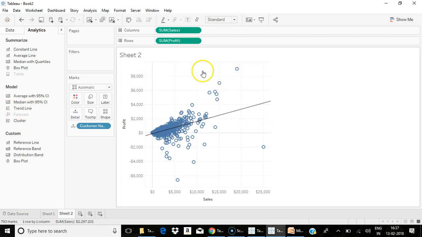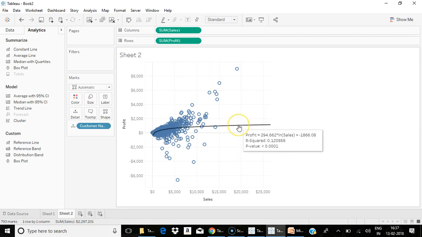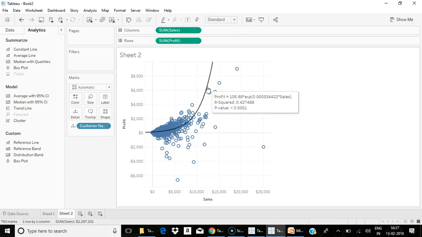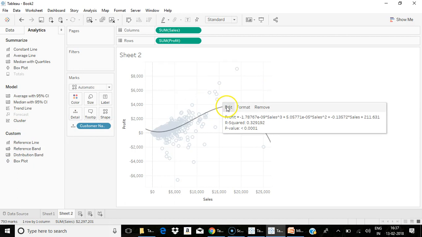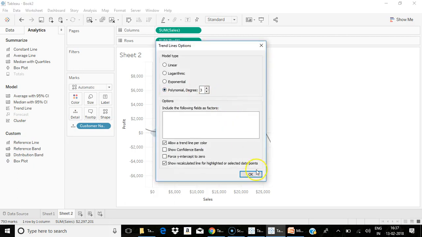Either you go for a linear trend line or a logarithmic trend line. When you go for a logarithmic trend line, it takes the natural log of your x value. When you go for exponential, it takes the exponential of your x value. And when you go for polynomial, it takes the polynomial degree based on which you specify the polynomial.